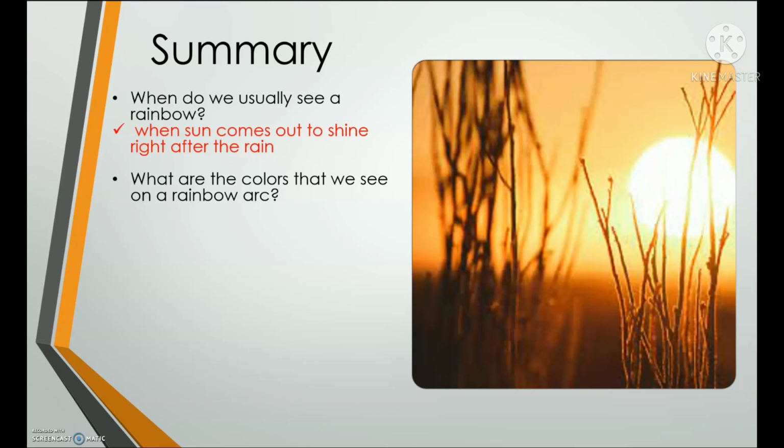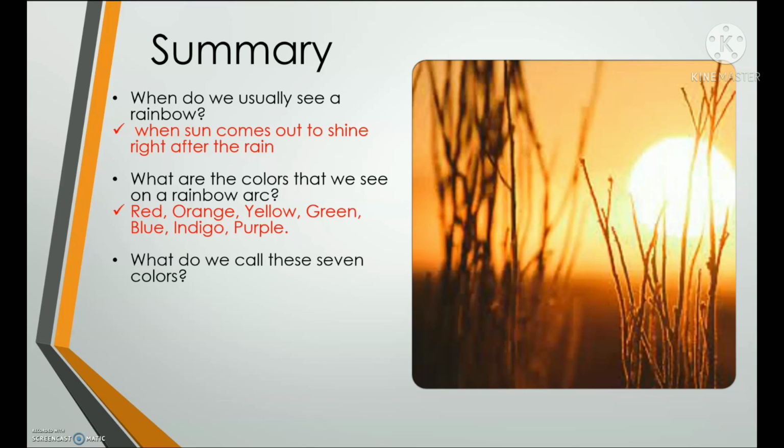Next, what are the colors that we see on a rainbow arc? Very good. Red, orange, yellow, green, blue, indigo, and purple. Next, what do we call these 7 colors? Very good.